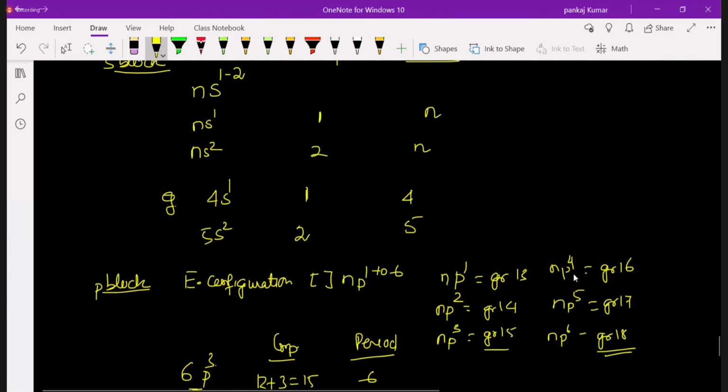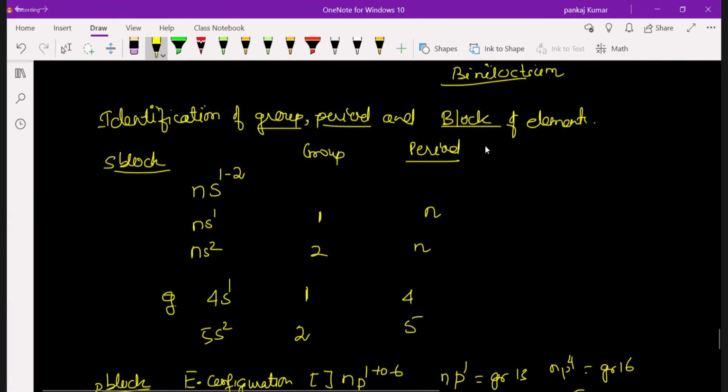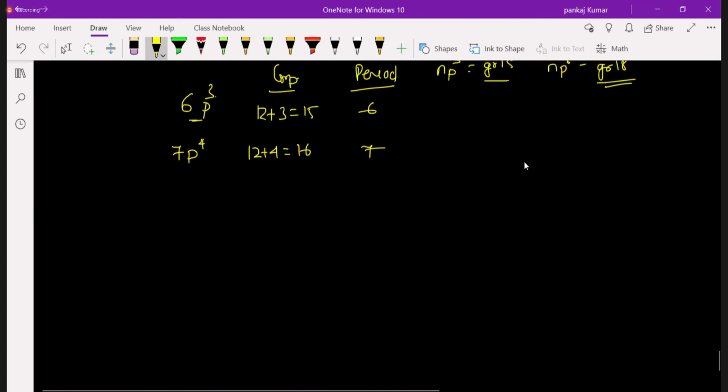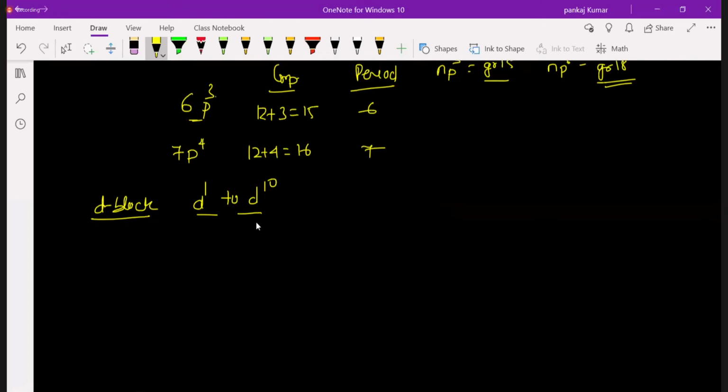Now the question: how do you find the atomic number? What is the atomic number? How do you find it? Let's first solve the D block also, then we solve your atomic number. In D block, you see D1 to D10, provided they should not have any exception. But the exceptions are there, copper and chromium. In that case, we can't find the group and period by looking at the electronic configuration. So there are some exceptions, but for those that are not exceptions, we can use this to find the group and period.